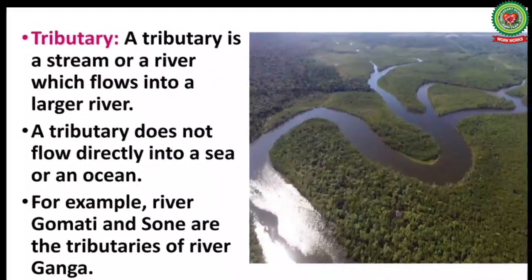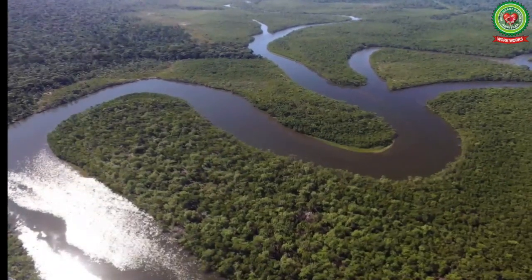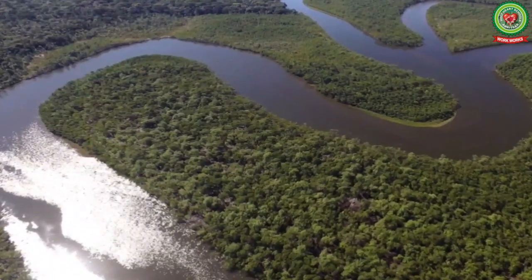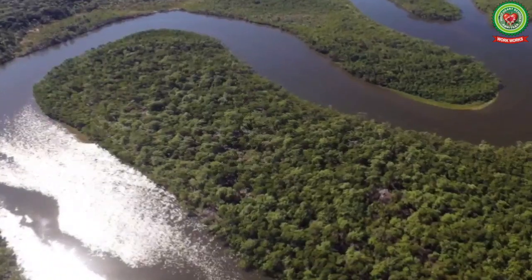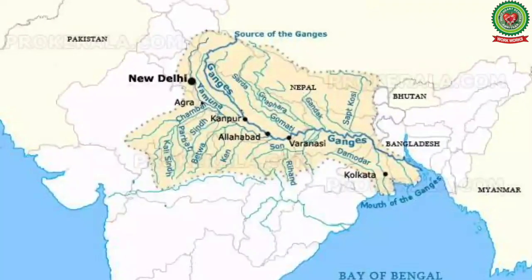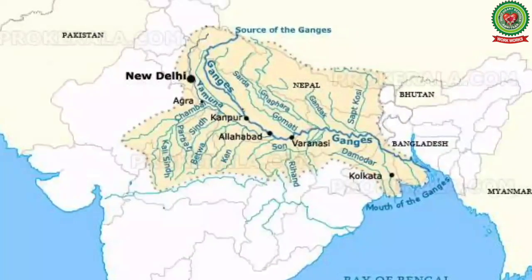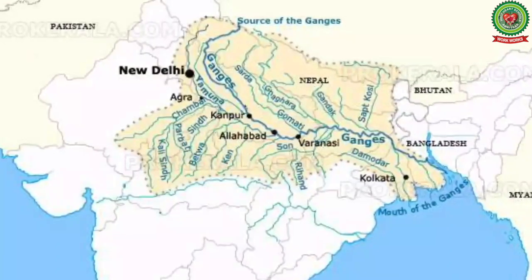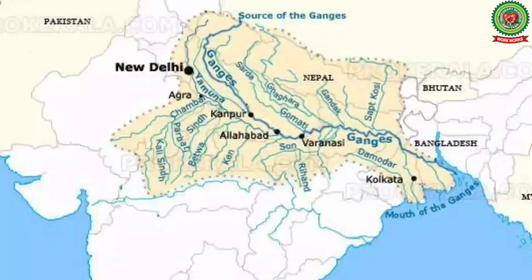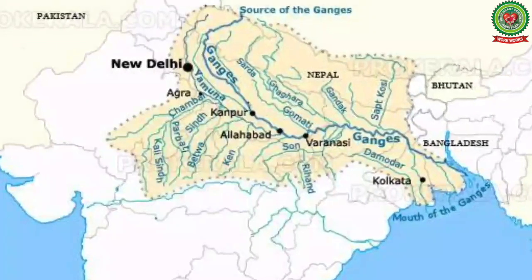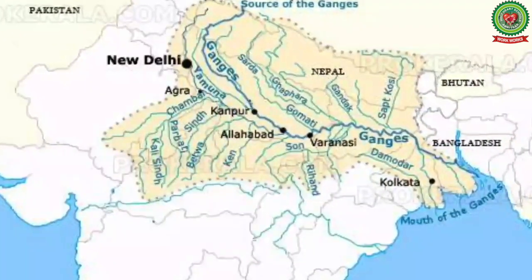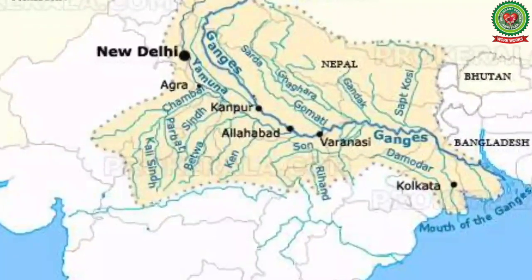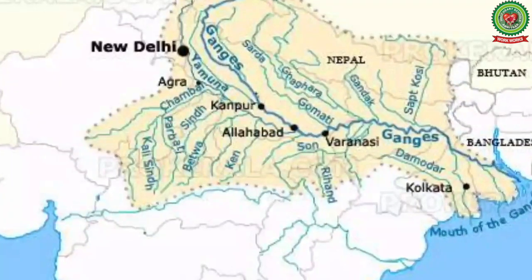Tributary. A tributary is a stream or a river which flows into a larger river. A tributary does not flow directly into a sea or ocean, but it joins the main river. For example, river Yamuna is the most important tributary of river Ganga. The other tributaries of river Ganga are river Gomti, Ghagra, Gandak, Kosi, which rise from the Himalayas, and river Chambal, Betwa, Ken and Son, which rise from the peninsular plateau.